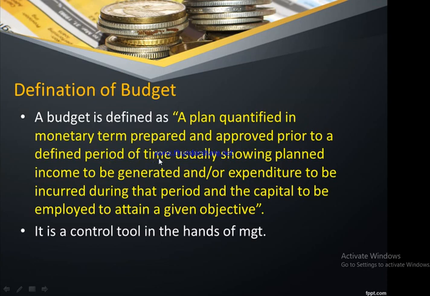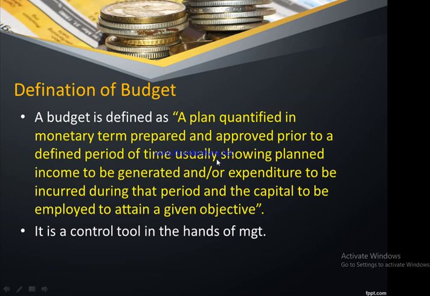For example, if I am preparing a budget for the next 3 months, having put up all the things I am going to spend and receive, this budget needs to be approved by the sanctioning authorities, and in that budget we will showcase all the income that we are going to generate and the expenditure that we are going to spend. And if there is any capital expenditure that we are supposed to incur, that also will be specified in the budget. At the same time, if you are planning to raise some capital during that period, even that is going to be specified in the budget.